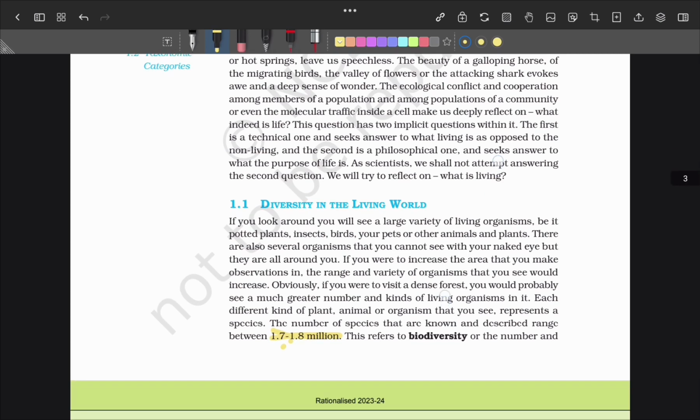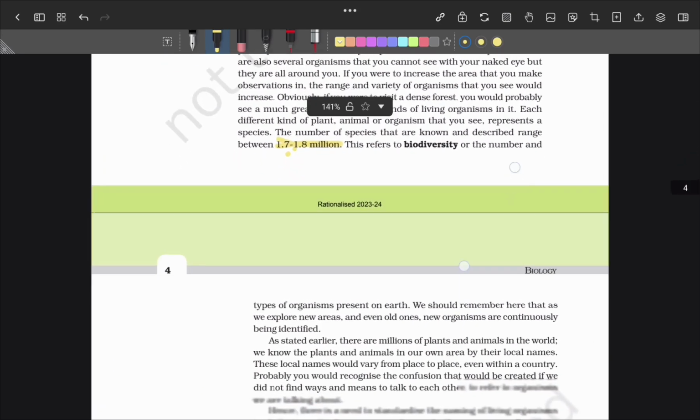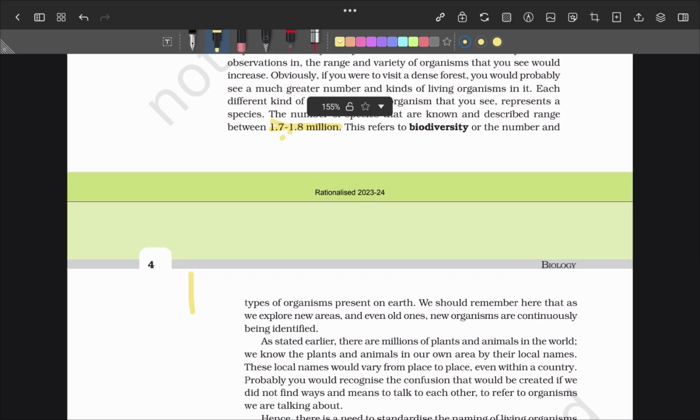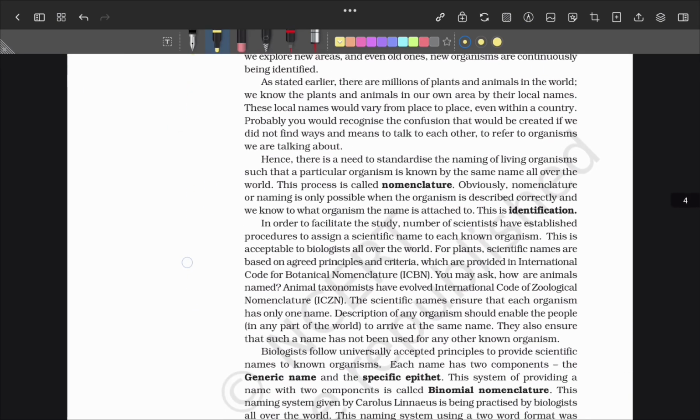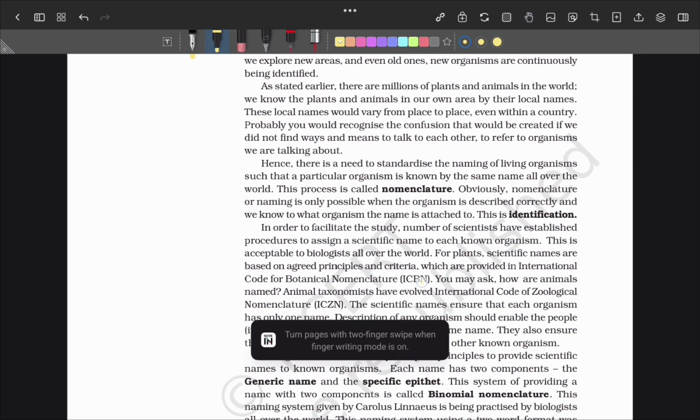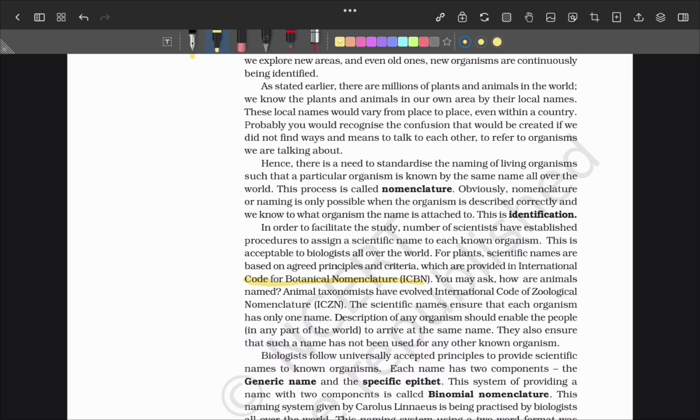Then, going down, the next thing we have to remember well is ICBN and ICZN. These are two codes. One is the International Code for Botanical Nomenclature and the other is the International Code of Zoological Nomenclature. Here the difference is that we have 4 in ICBN and 6 in ICZN. That's a tricky thing, so you must concentrate more on it.